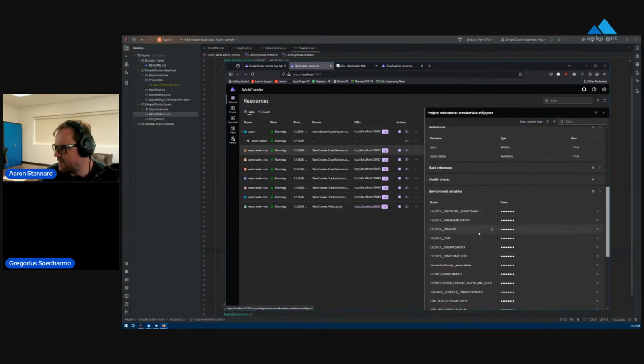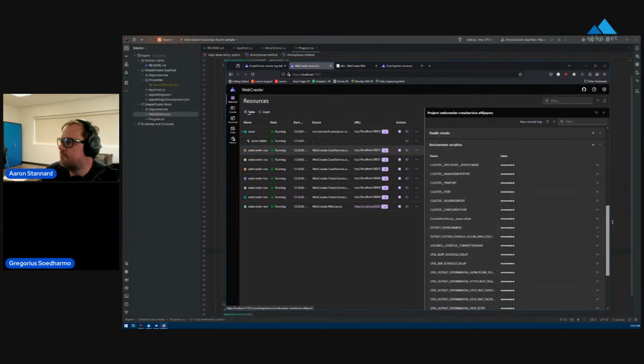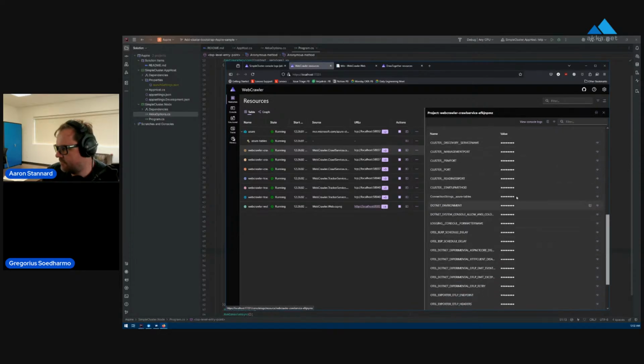Well, the easiest one is you can actually inspect all of the environment variables it passes. So if something went wacky, you can check what Aspire is actually passing into the environment variables.